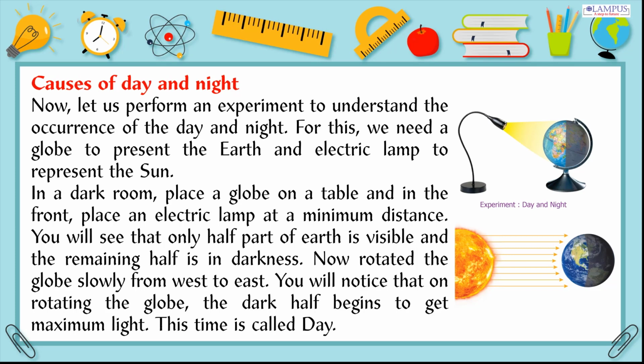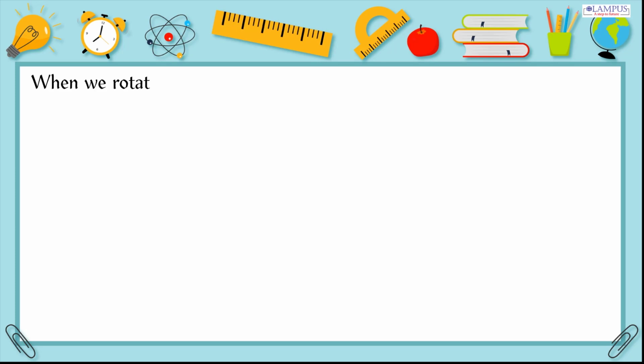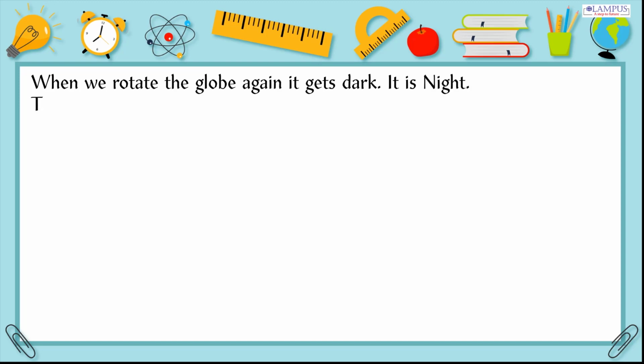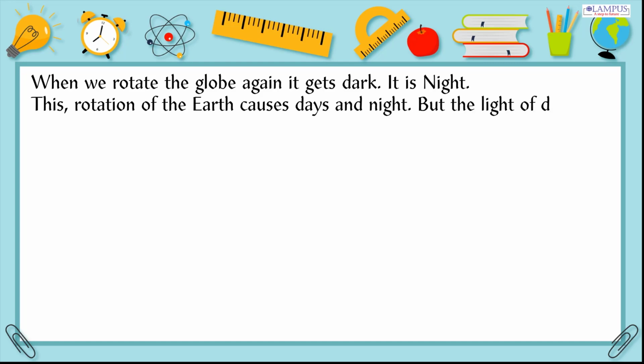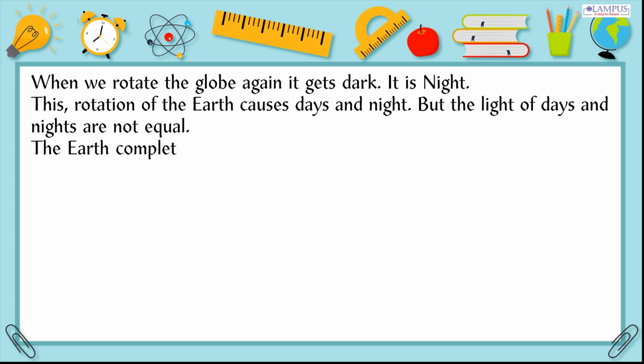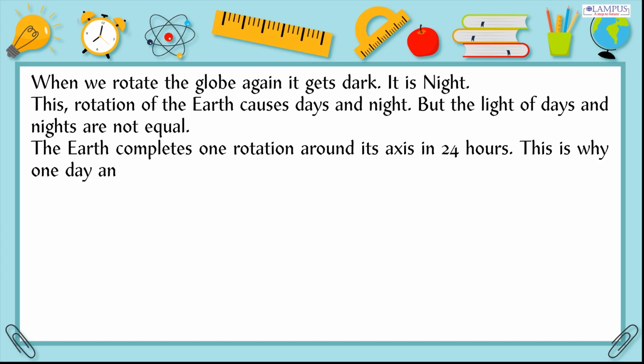Now rotate the globe slowly from west to east. You will notice that on rotating the globe, the dark half begins to get maximum light. This time is called day. When we rotate the globe again, it gets dark. It is night. This rotation of the Earth causes day and night. But the lengths of days and nights are not equal. The Earth completes one rotation around its axis in 24 hours. This is why one day and one night together are 24 hours.